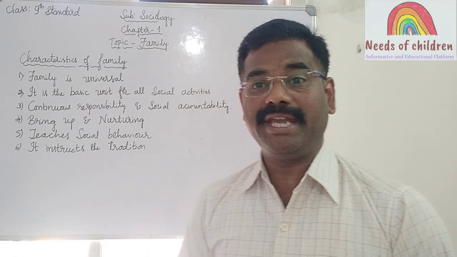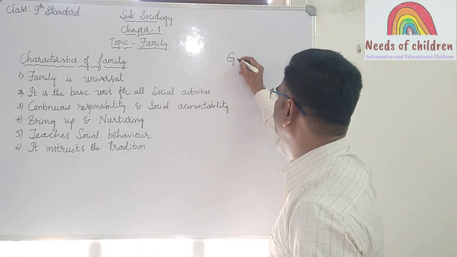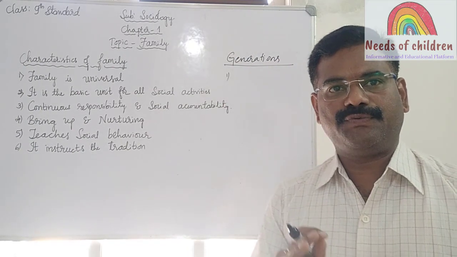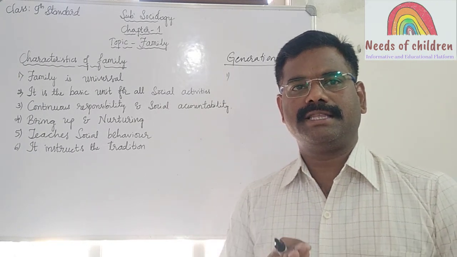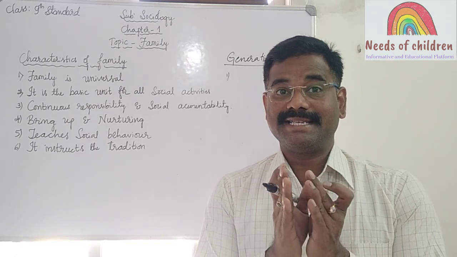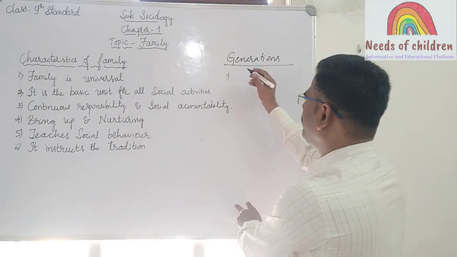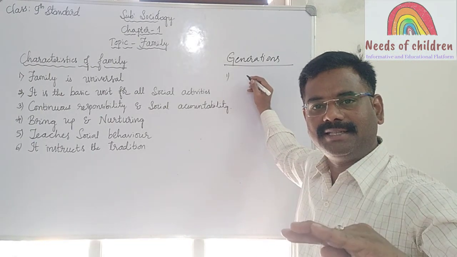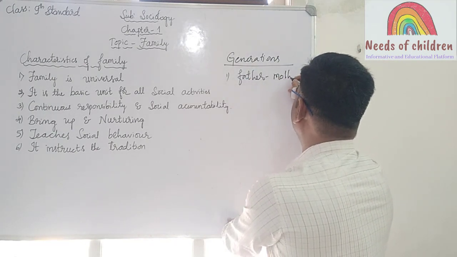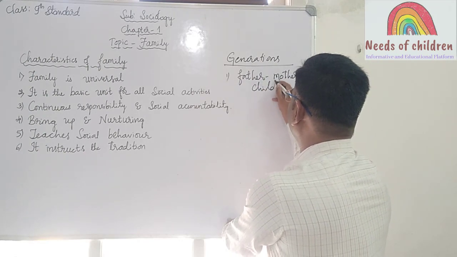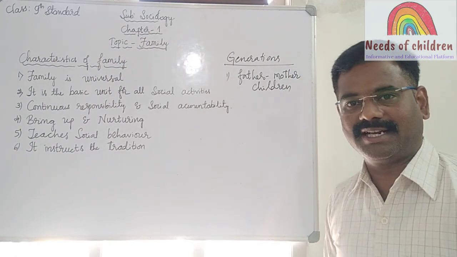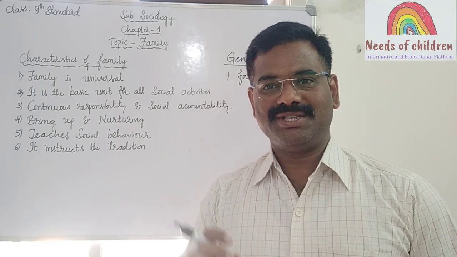Among that, we get the generations. The very important generations are these. A family consisting of father, mother and their children is recognized as a two generation family. Father and mother are the first generation and the children are the second generation.